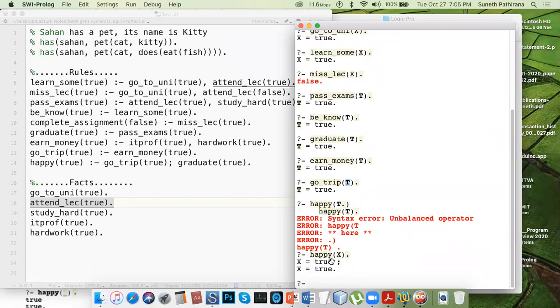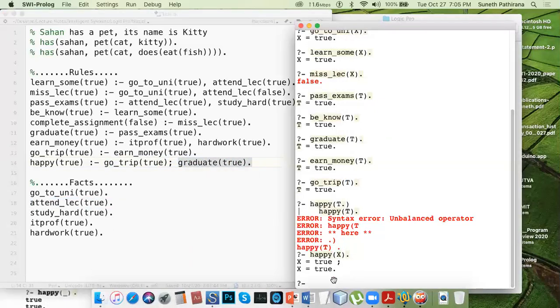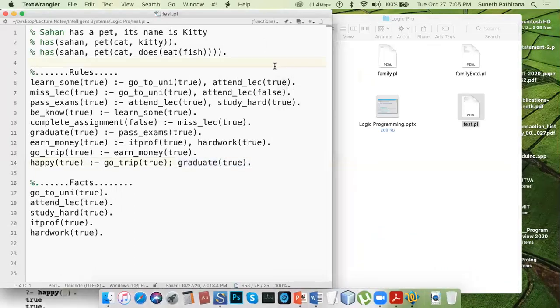Okay. This time, happy X, that means whether this person is happy. Yes, due to two reasons this person becomes happy. One reason is he can go on a trip, and he is a graduate. Because of these two facts, he can be a happy person. So that's why there are two true values for this case. Okay, I think you got an idea, and that's all for today.